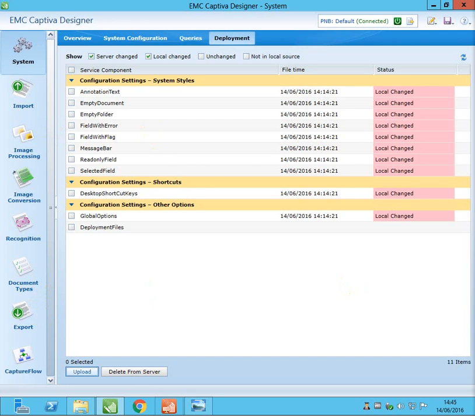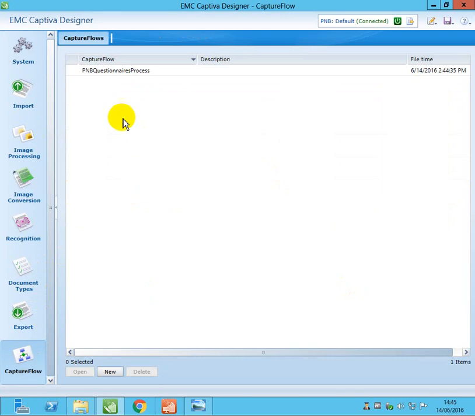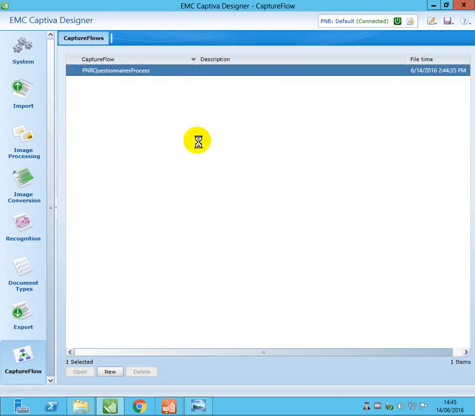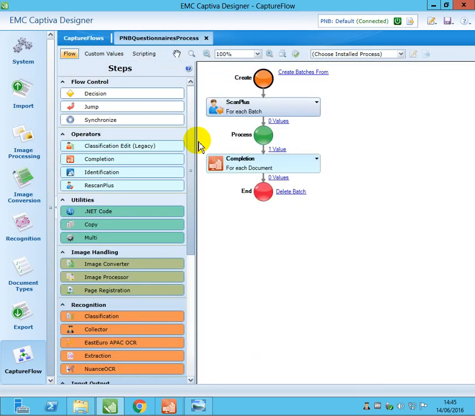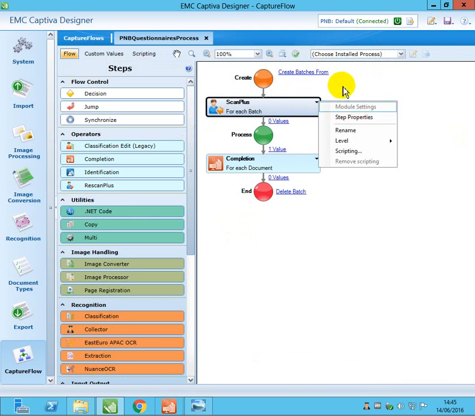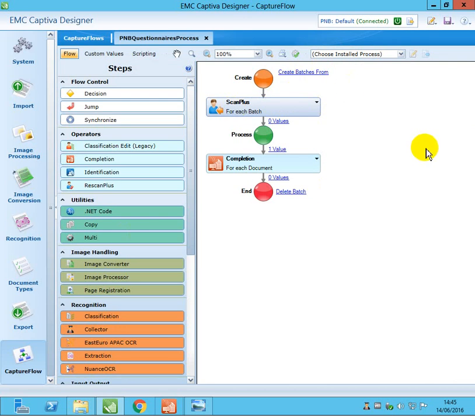We compile and we upload it into the server. Now we will open the setup mode. So the scan place. If you open the capture flow, make sure here you need to select the installed process, because otherwise, in the setup mode, you cannot see the module settings, it will be disabled. You need to select it because just now we installed it into the server, right? Now you need to select that installed process. So this is the PNB questionnaire, my installed process.